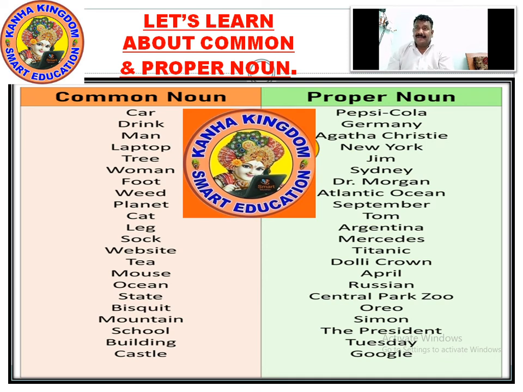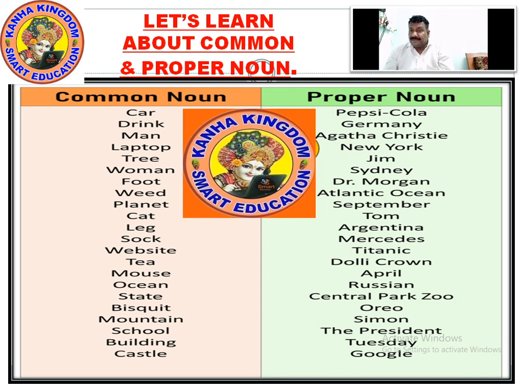Like car. What is a car? Car is a common noun. Drink is again a common noun. There are many drinks. Man is a common noun. Laptop is a common noun. Tree is a common noun. Woman is a common noun. Foot is a common noun. Planet is a common noun.